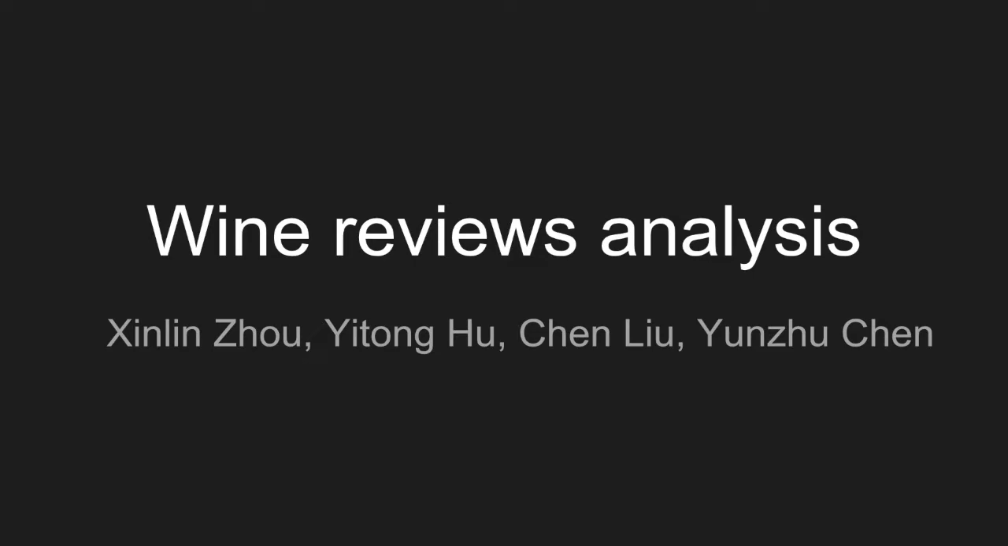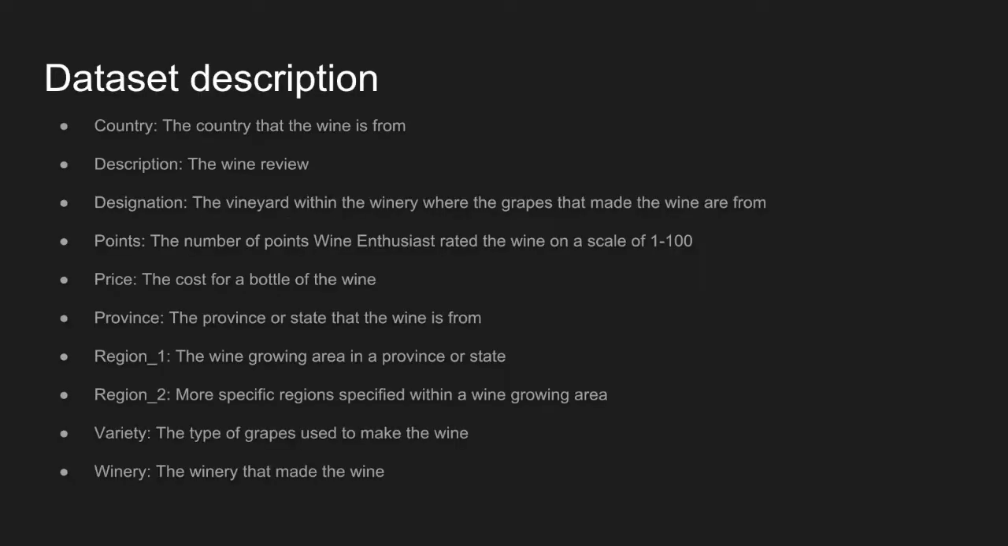Fortunately, we found such datasets. As we can see, the dataset contains the price points, reviews, and variety of wine, and some other properties such as designation, region, country, and winery. Except for points and prices, all other data are strings, and we decide to focus on 4 problems and try